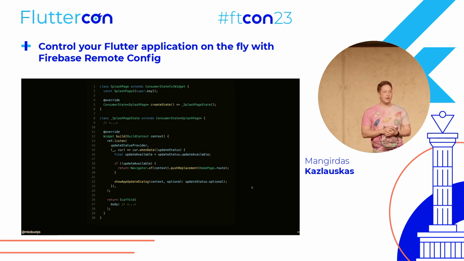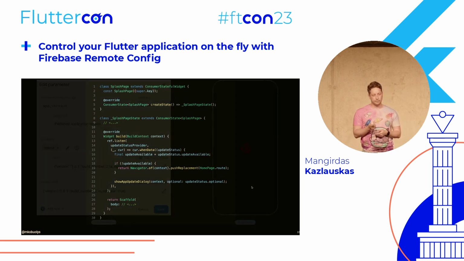And also in your UI, we see whether an update is available or not. If it's available, we show the app update modal. If not, we just route to the home page and you can continue using your app. And this is happening on the splash page.